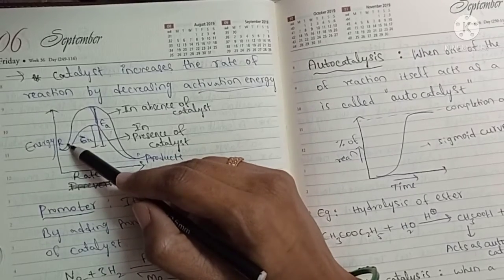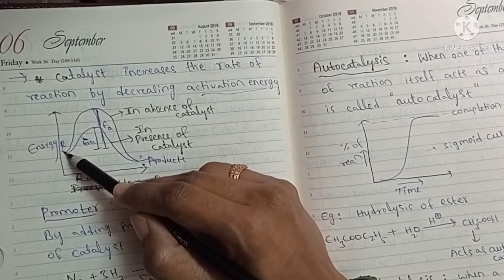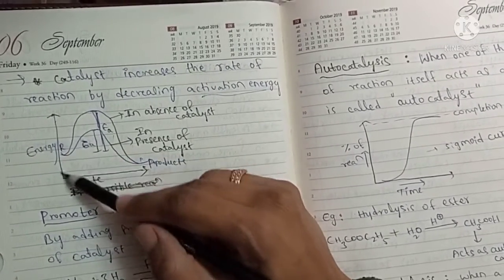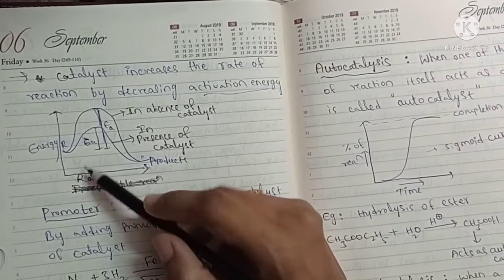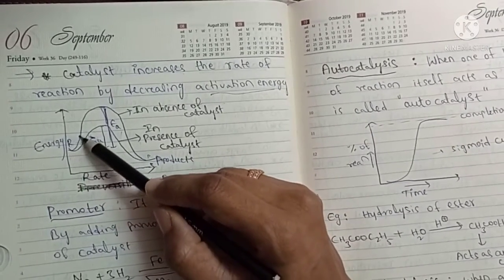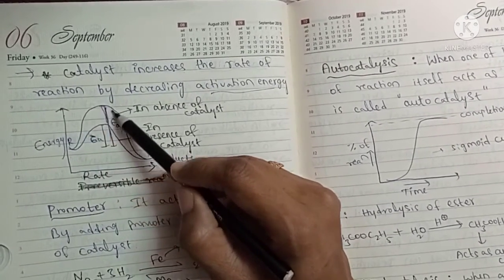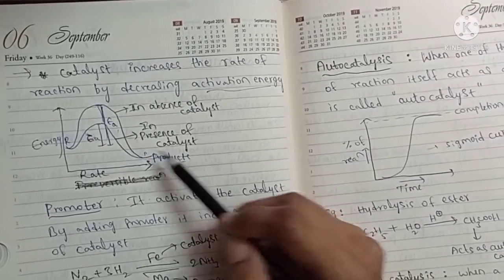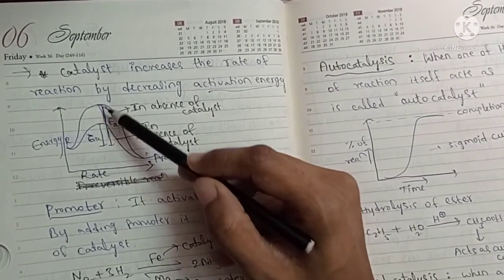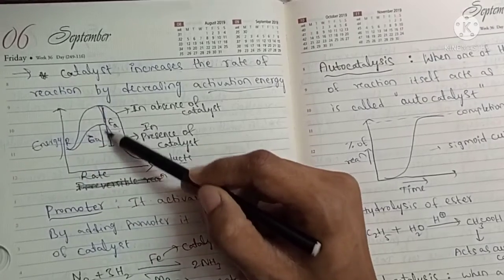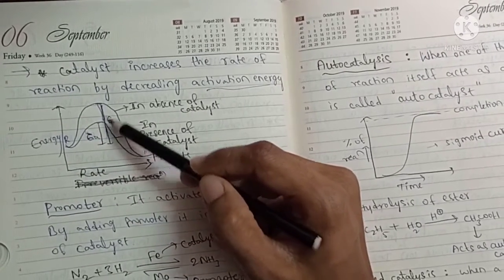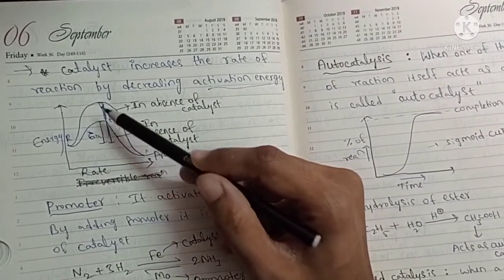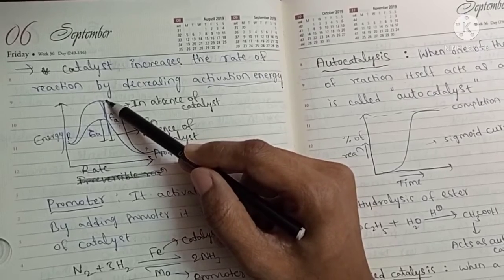For example, this is the energy profile diagram. Reactants' energy increases, then it decreases and stabilizes to form the product. This energy is called the activation energy, and this much energy is needed to activate the reactants.